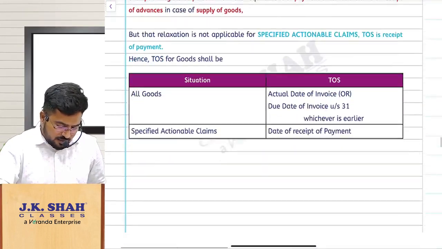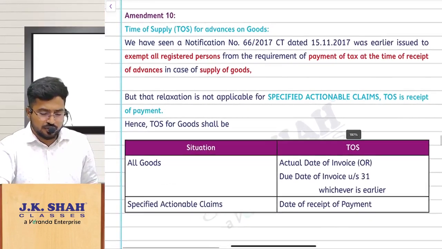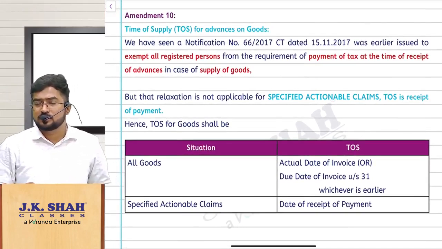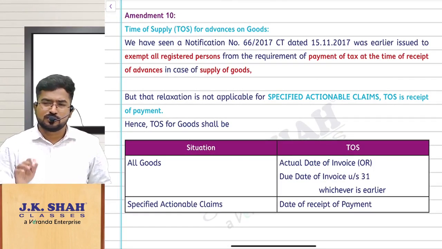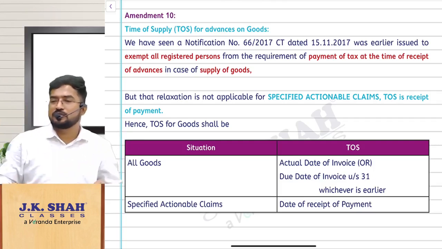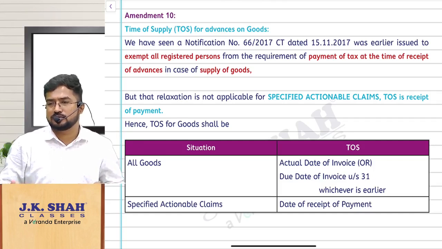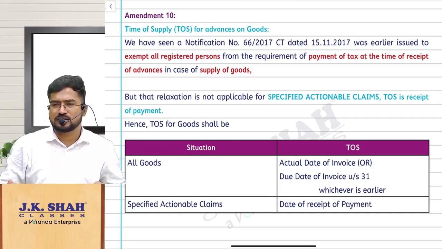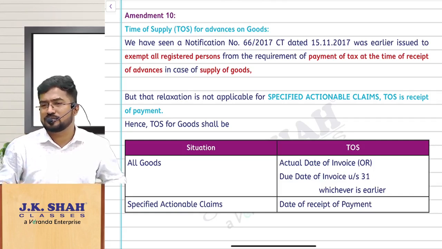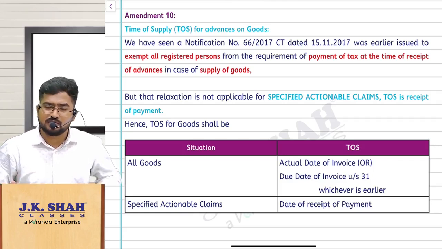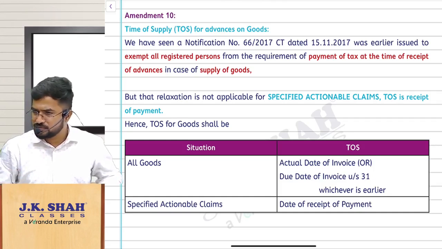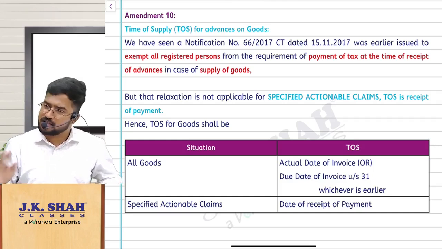Some interesting amendments here, which can be tested as a case study based question. We have seen an amendment related to online money gaming, specified actionable claims. Tell me, are specified actionable claims goods or services? Actionable claims are in which definition, goods or services? Goods. Then specified actionable claims will also come under goods. Do you remember the definition? Actionable claims are nothing but goods.